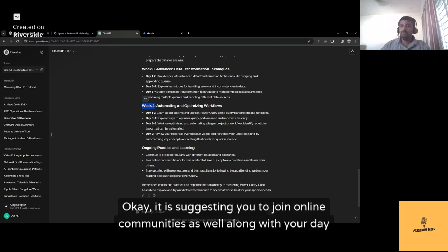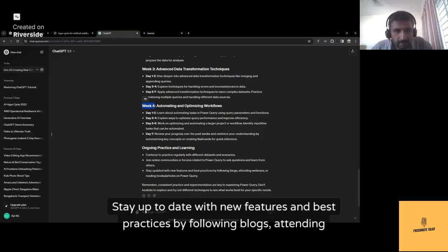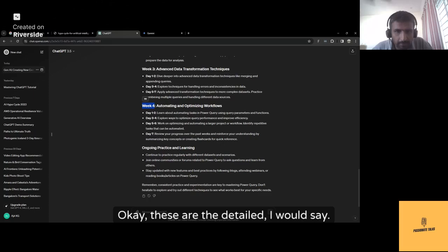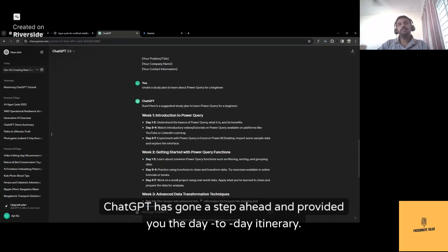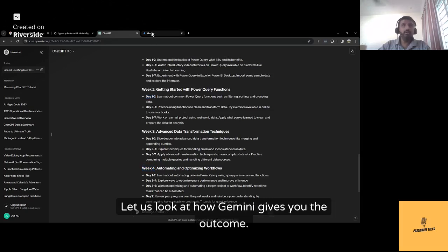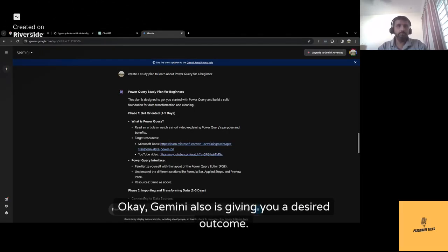Okay, it is suggesting you to join online communities as well, along with your day-to-day learning. Stay up to date with new features and best practices by following blogs, attending webinars, or reading books, articles on Power Query. Okay, these are the details. ChatGPT has gone a step ahead and provided you the day-to-day itinerary. Let us look at how Gemini gives you the outcome.